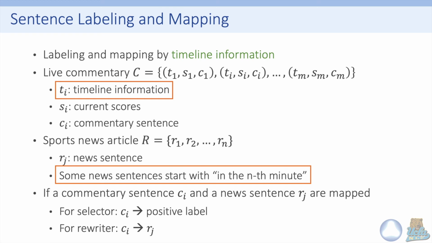So if a commentary sentence CI and a news sentence RJ are mapped, then we can get a data point for the selector to predict CI as a positive label, and we can also get a data point for the rewriter to convert the commentary sentence CI to the news sentence RJ. Therefore, we can use the collected data points to train the selector and the rewriter.